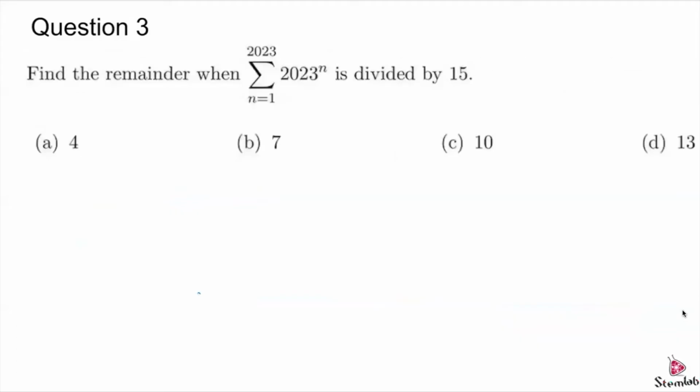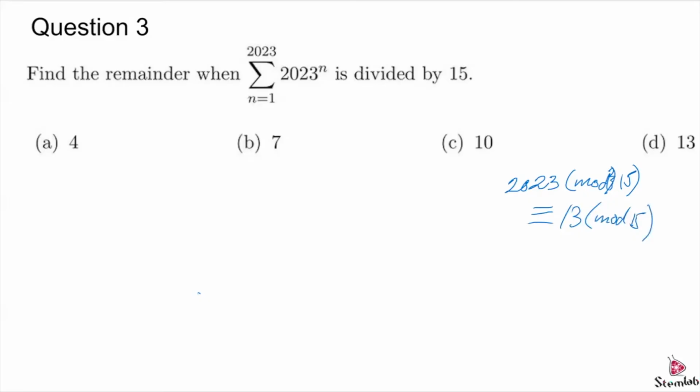Question 3. Find the remainder when the sum from n equals 1 to 2023 of 2023 raised to the n is divided by 15. Okay, so the same simplification as a while ago. We will try to first take 2023 mod 15, just to make our life a little easier. And that is actually 13 mod 15.